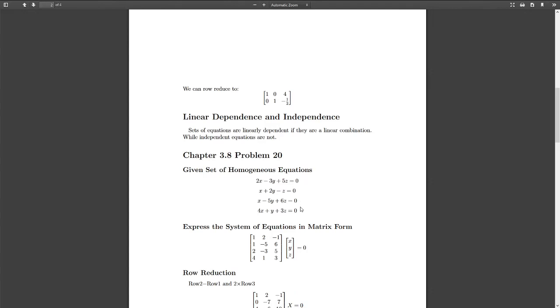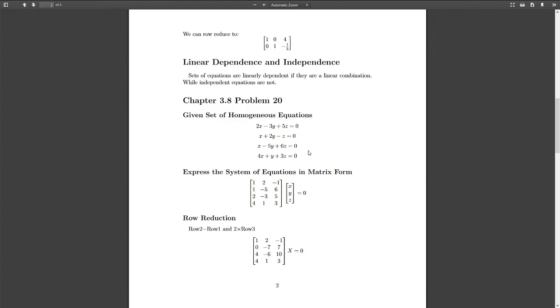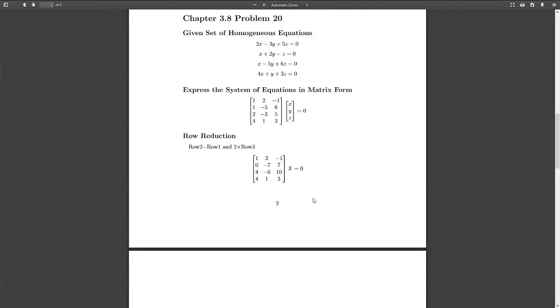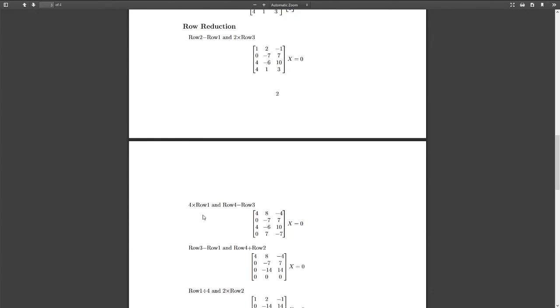So here we have problem 20 from chapter 3.8. We are given this set of homogeneous equations, which we can turn into matrix form. Then we row reduce. Feel free to pause throughout the video. So I subtract row 2 by row 1, then multiply row 3 by 2. Then I multiply row 1 by 4 and subtract row 4 by row 3.